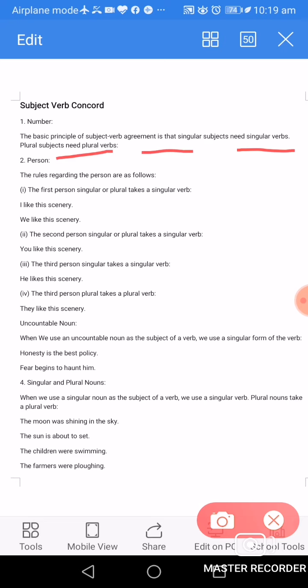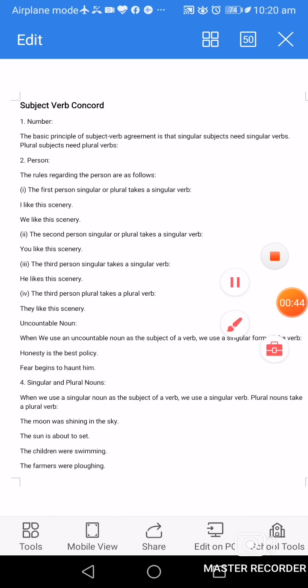The first person, singular or plural, takes a singular verb. Like in this sentence, I like the scenery. Here the subject is I, that is first person. Next sentence, we like the scenery. Here the subject is we. We like this scenery. Now come to next point.